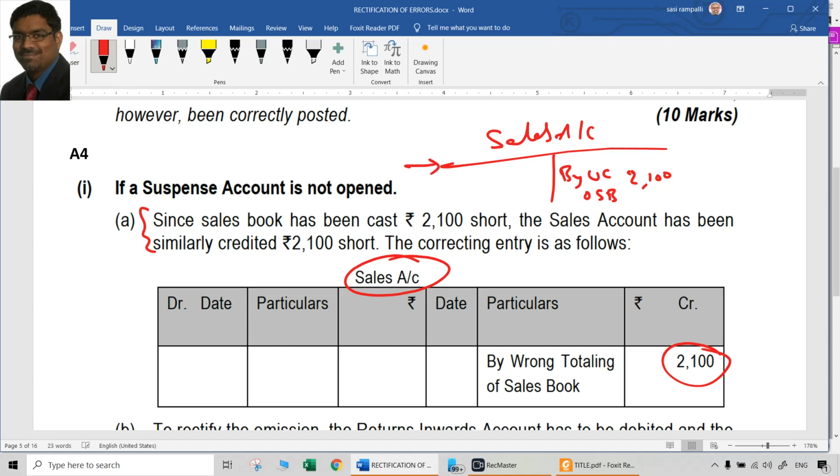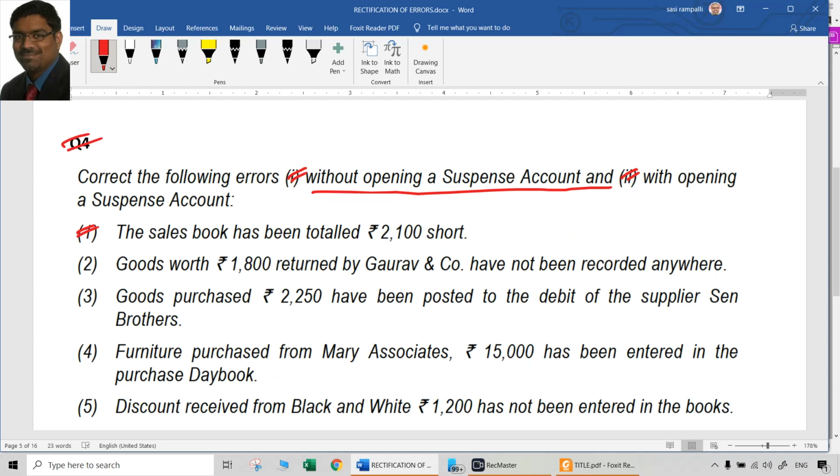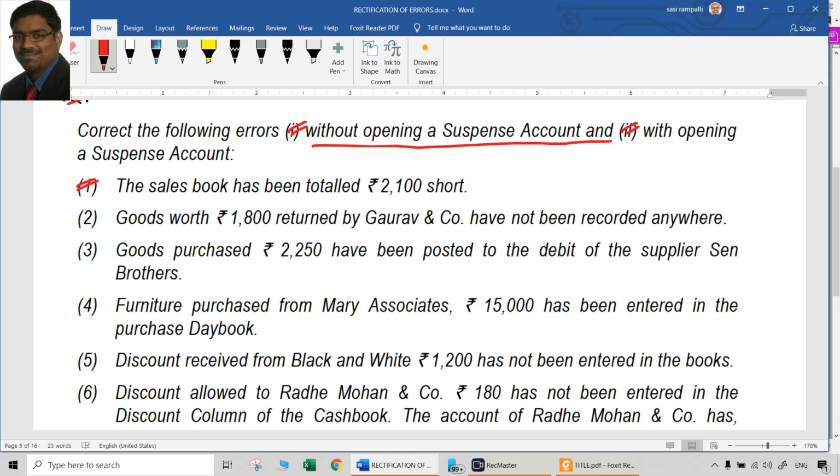With all these things, time will not be sufficient for you. So don't worry about the date, particulars, etc. All these things will not be possible to write every time. So just debit, credit is enough. Even particulars are not required. Just write debit, credit, account, and the treatment is important. Treatment is what? By undercasting of sales book. Directly go to the sales account and rectify it on the credit side because it was undercast.